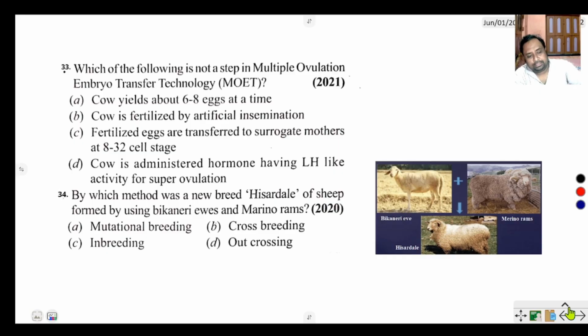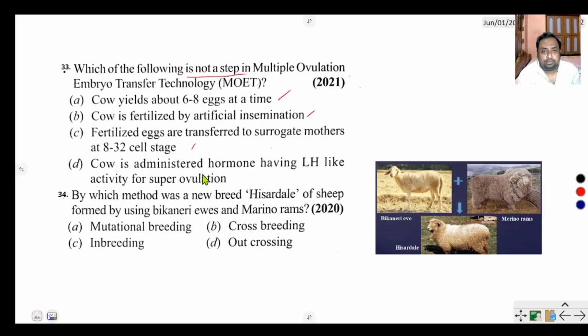Question number 33 says, which of the following is not a step in multiple ovulation embryo transfer technology? Cow yields about 6 to 8 eggs at a time. Cow is fertilized by artificial insemination. Fertilized eggs are transferred to surrogate mothers at 8 to 32 cell stage.